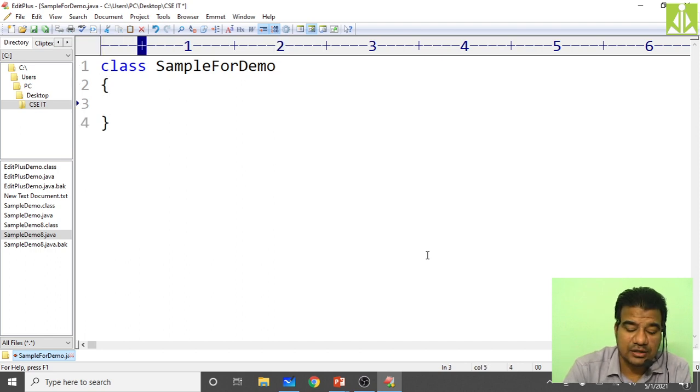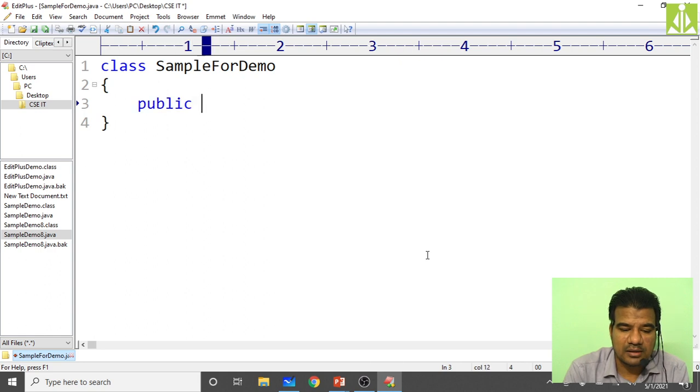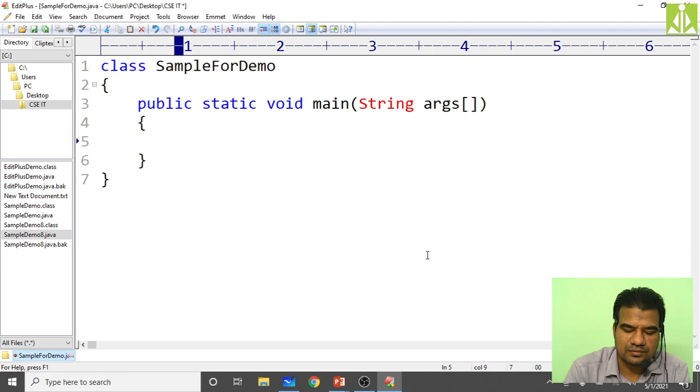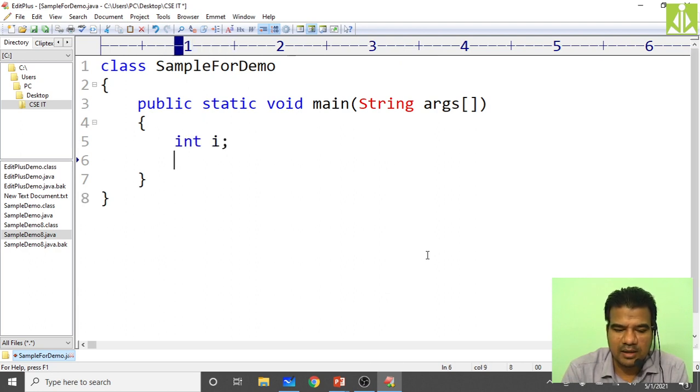Inside it I need to put my main method: public static void main(String[] args). In this I'm going to take my for loop. Generally, whenever we are taking a for loop, we will take one variable, isn't it? int i we declare, then we do the initialization. for (i = 0; i < 10; i++).